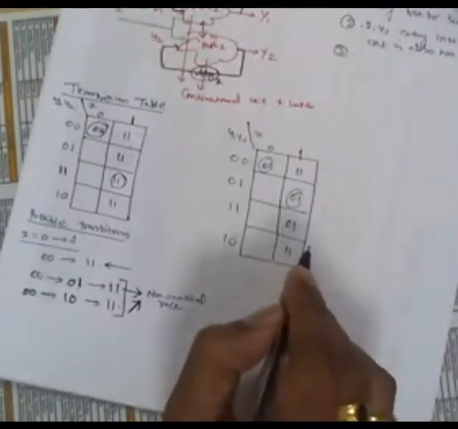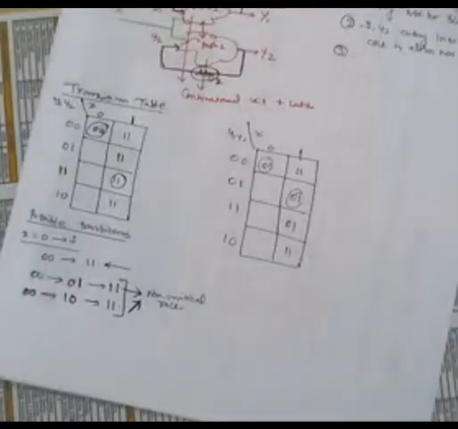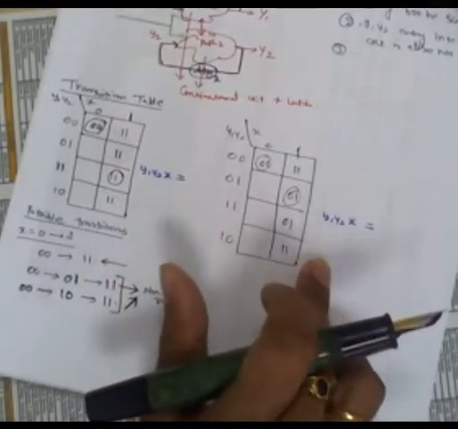Is there a critical race or a non-critical race? Tell me, critical race or non-critical race?